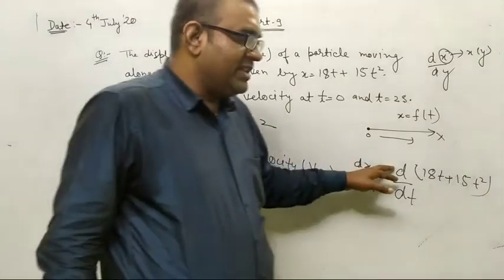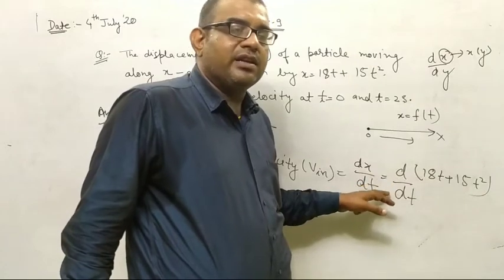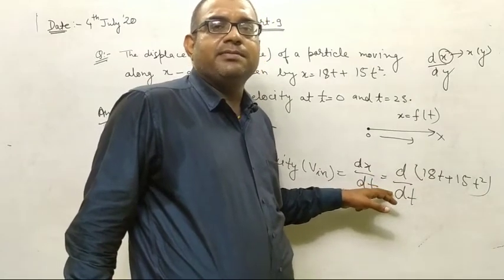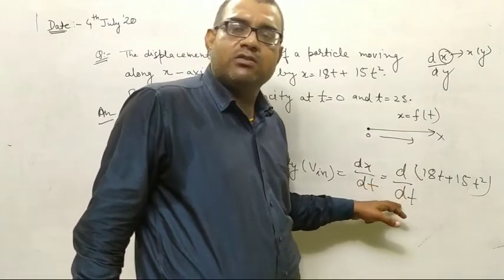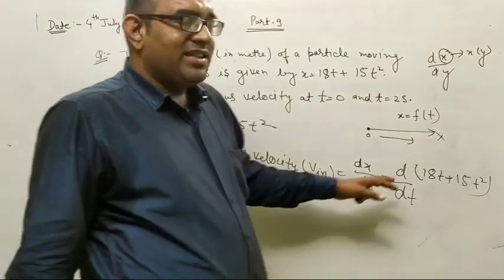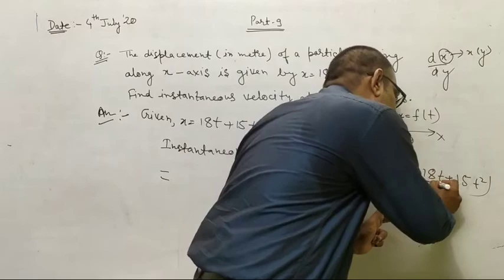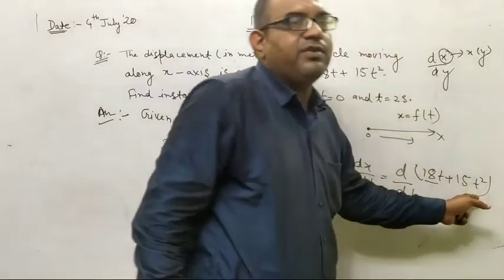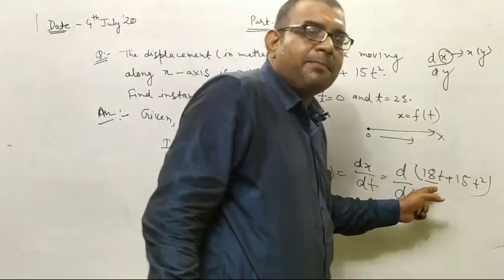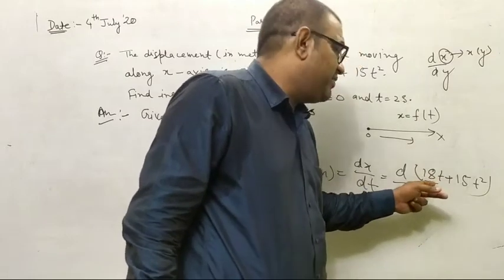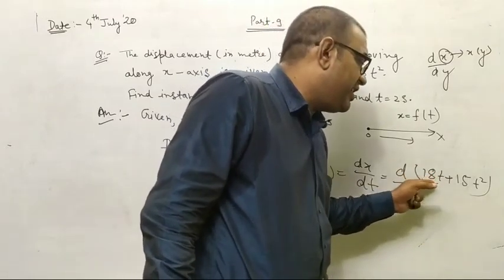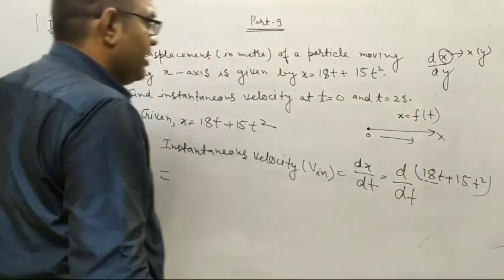Now students, look at here. As I had discussed, d upon dt is an operator, just like addition, multiplication, subtraction. So it must be operated individually on each term. So we break the bracket and differentiate 18t and 15t square individually.